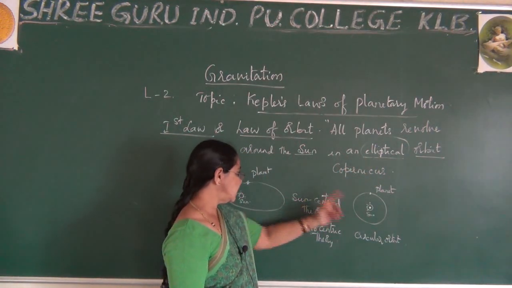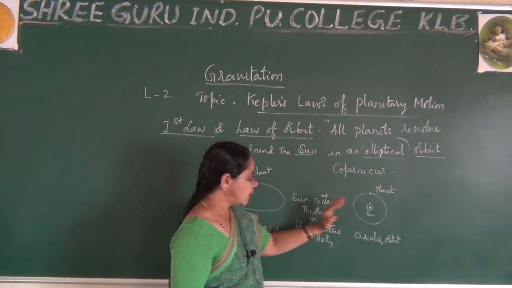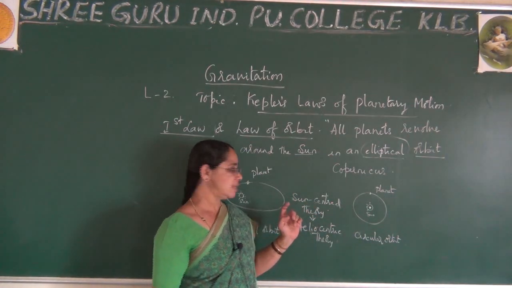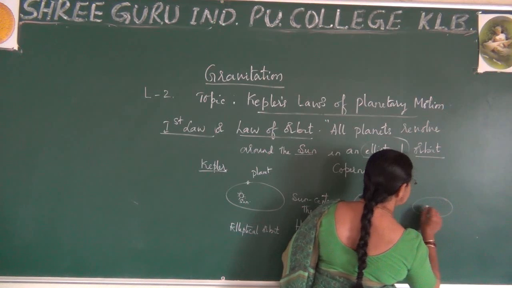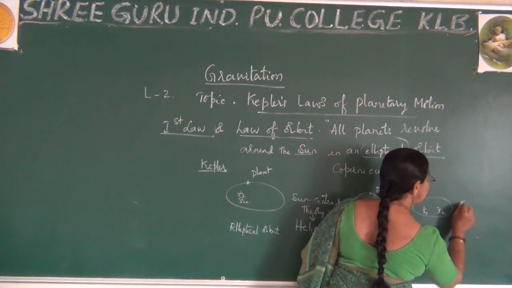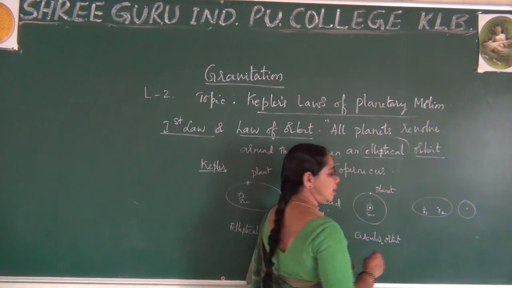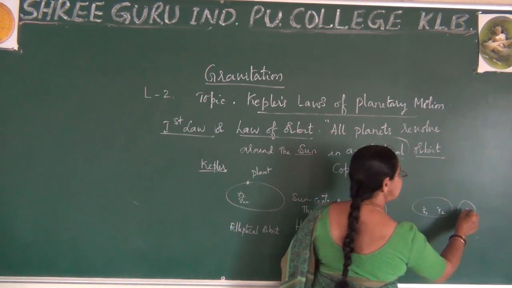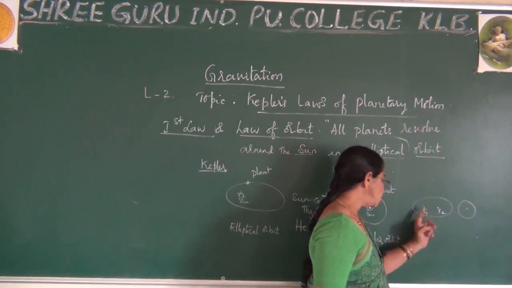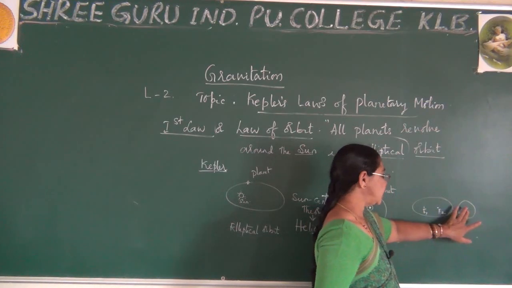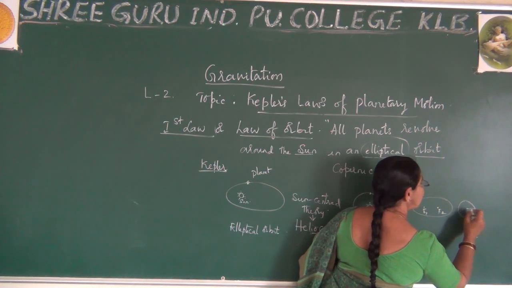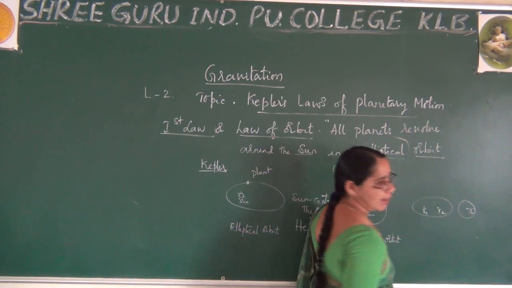And what is the change in this? Remember, a circle is a special case of an ellipse. What do you observe? Circle is a special case of ellipse means in an ellipse, I said these are the two foci, this is F1, this is F2. But in a circle, there is one center. This is nothing but the center here. If you observe the circle, these two points merge together, they coincide and fix to a single point. From there you can observe, from this point to this is taken as radius r.